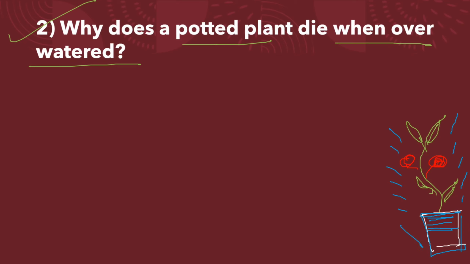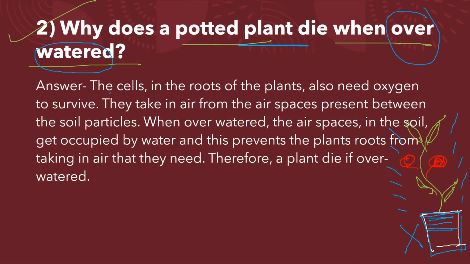So that is a very bad thing. Why? Because when we overwater the plant, it actually dies. But why does the plant die? Now we will see the answer. The cells in the roots of the plants also need oxygen, and from where do they get this oxygen?